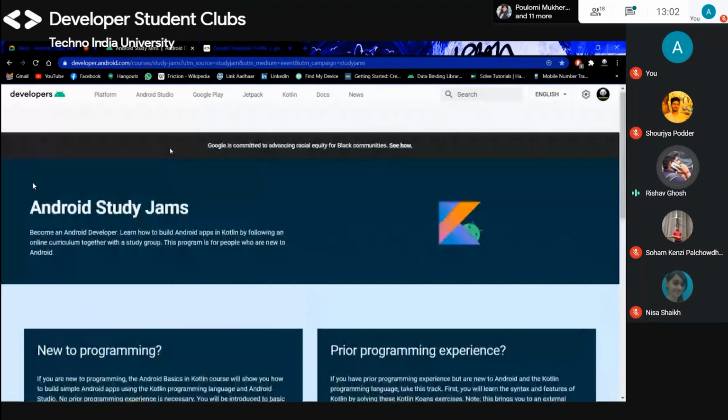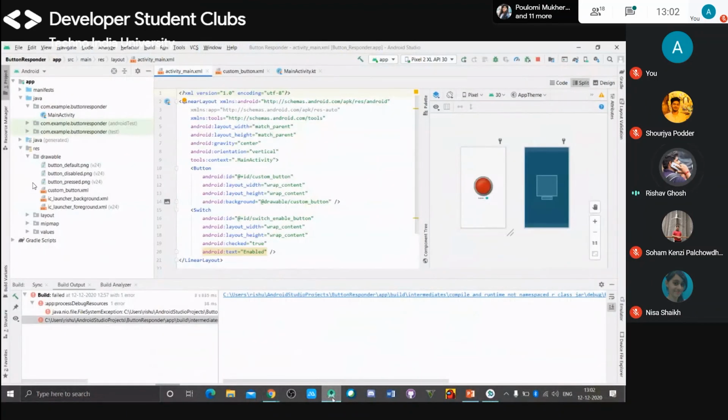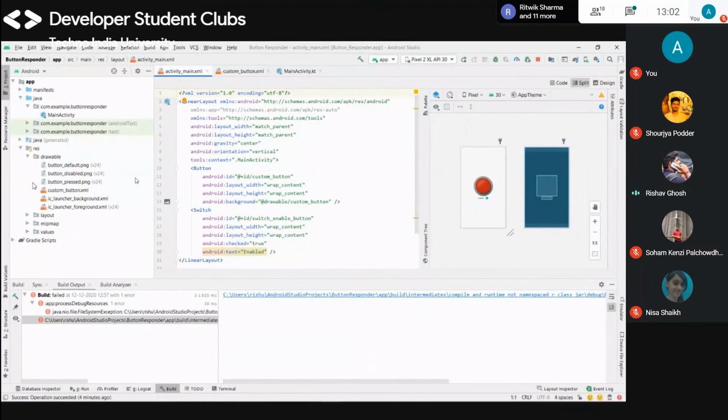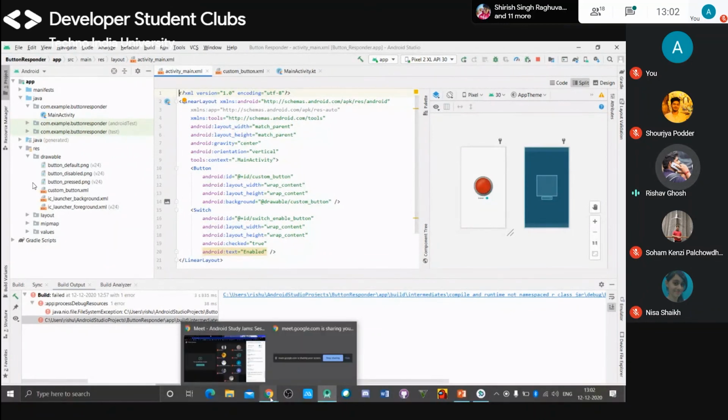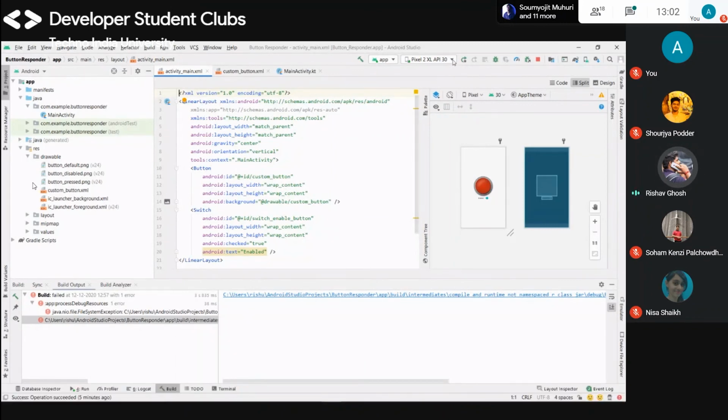You can ask me the problems you face going through these courses and Android Studio installation. I don't think everyone is able to finish the installation process. So, is there anyone who has queries about this Android Studio installation process? What happened in Android Studio, like how to use Android Studio? Basics, only basics.